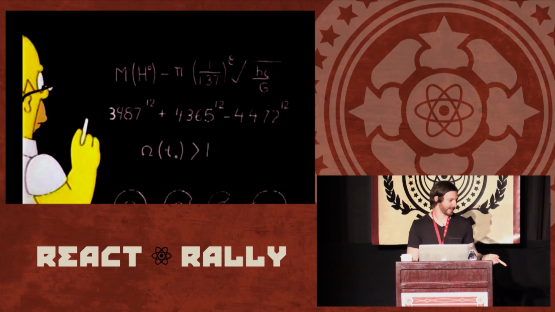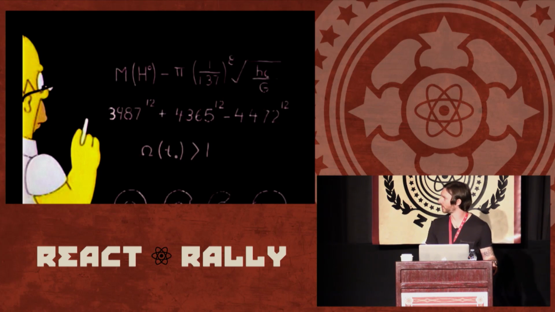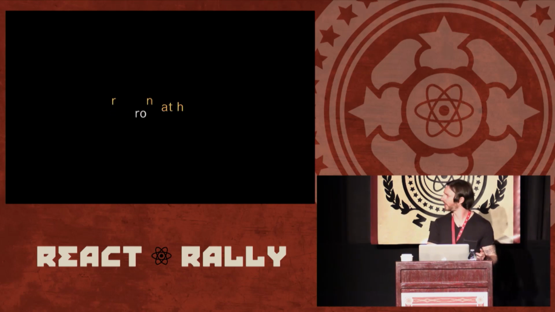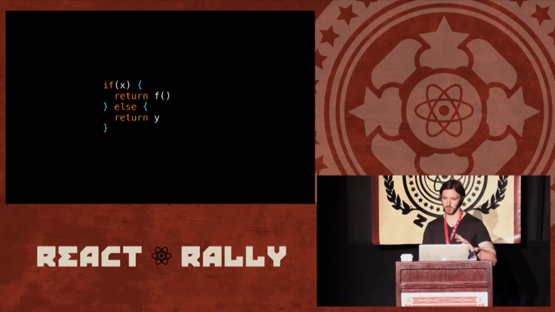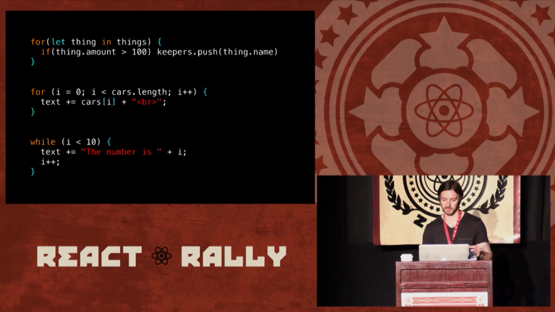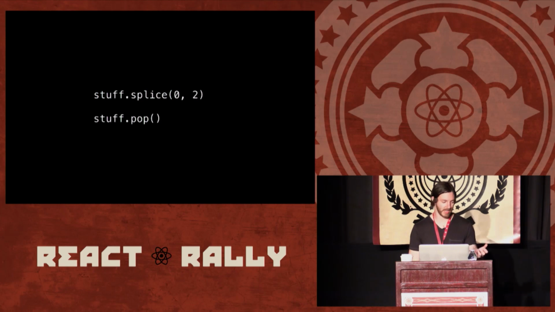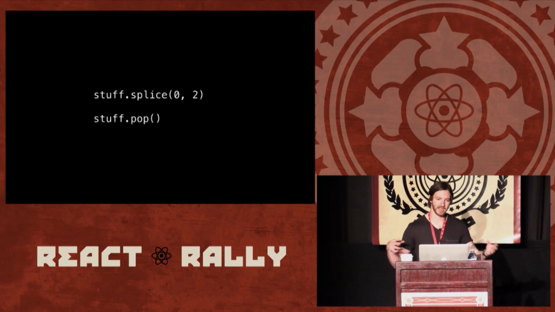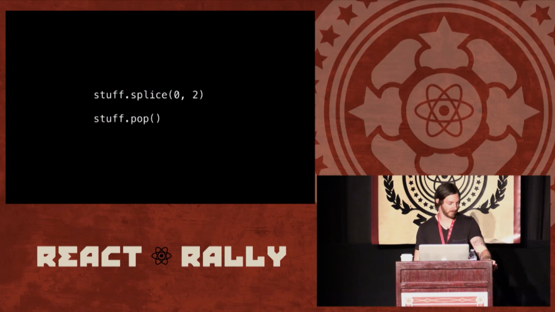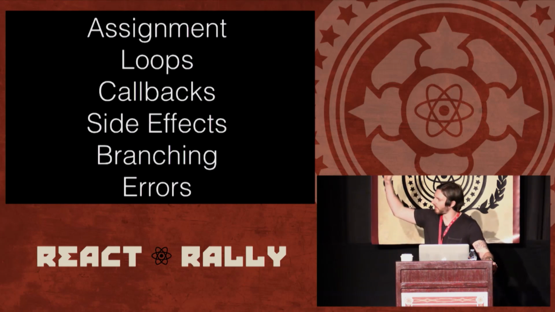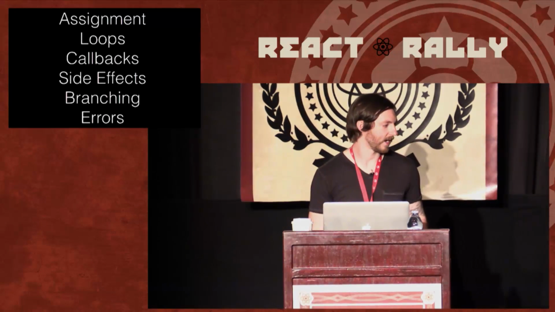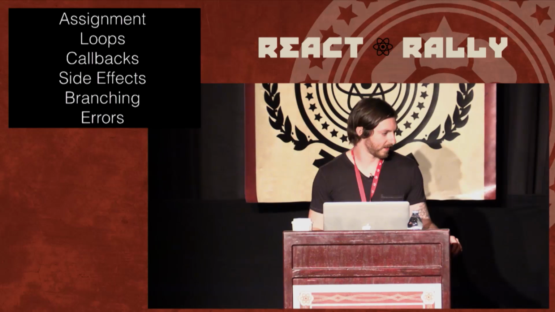So here we have mathematics to help us dot chain everything. And programming isn't math, or so I've been told. And we have try catch and this prickly syntax and loops and assignment and mutation, not to mention all that stuff that isn't just taking input to output and calculating a value, like network and file work, those side effecting things that don't just compute values. So we'll call those side effects. So this is our list of things that don't really fit into our nice, beautiful little mathematical world. So remember this list. We'll be attacking this later.